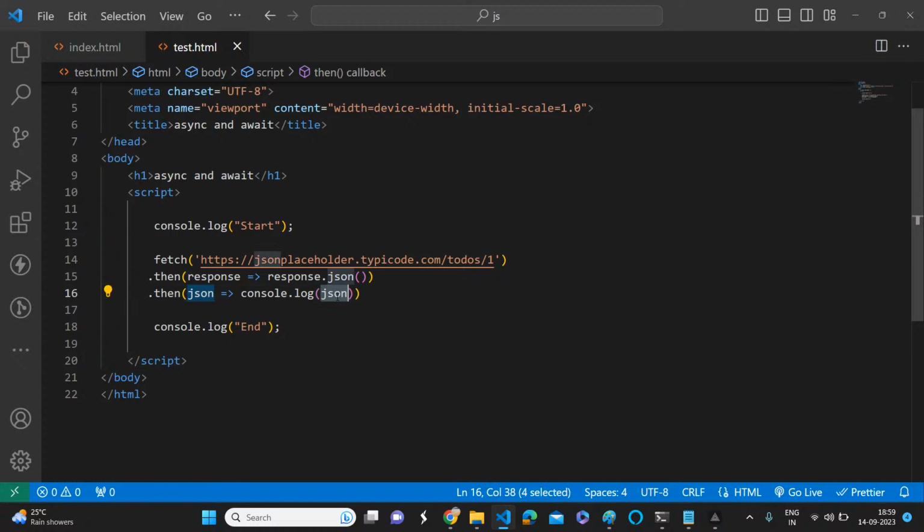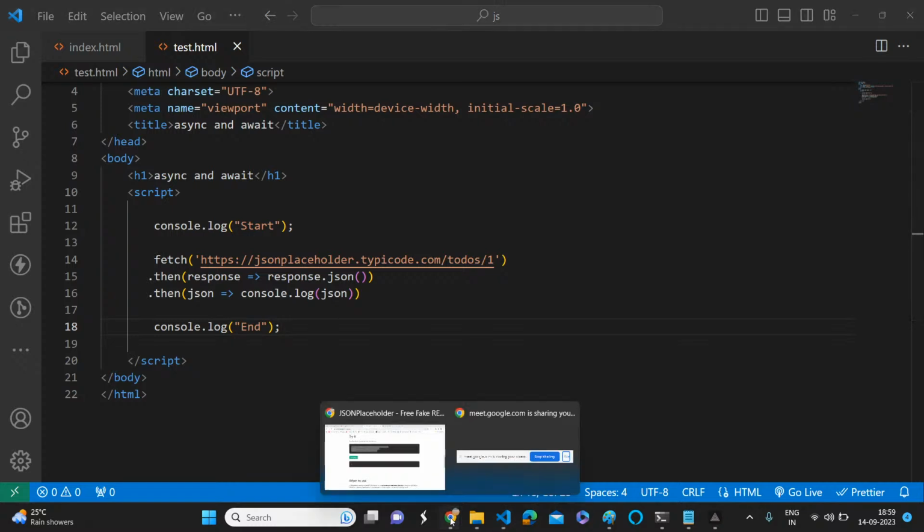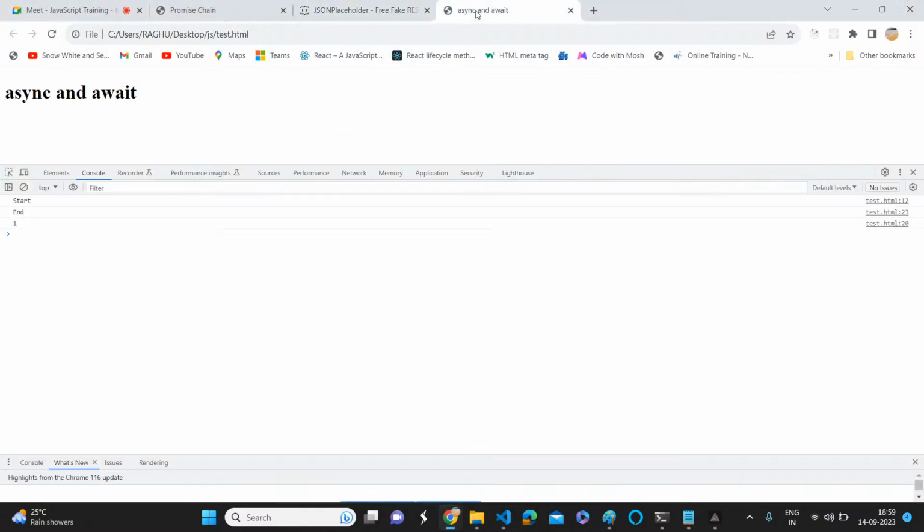Data, as an object format. Well, let's see, because we are calling the todos with an ID, so it returns another promise. Again, we invoke the json method, so again it returns a promise. We are getting the result. So it is a two-level promise chain. Let's see first the output for this program. So start, end, and we got the object, right? That user details. Yes or no? Yes, sir. It's very, very simple.